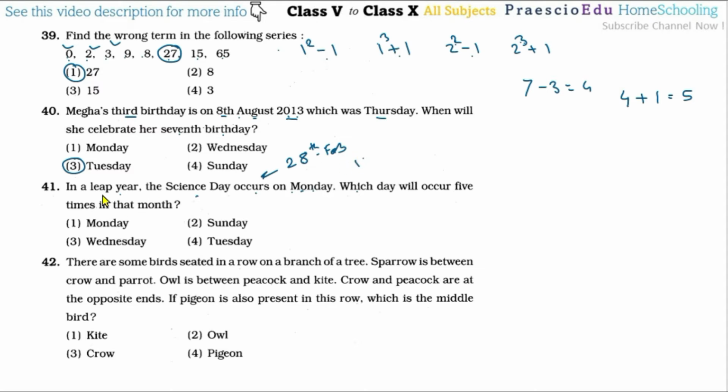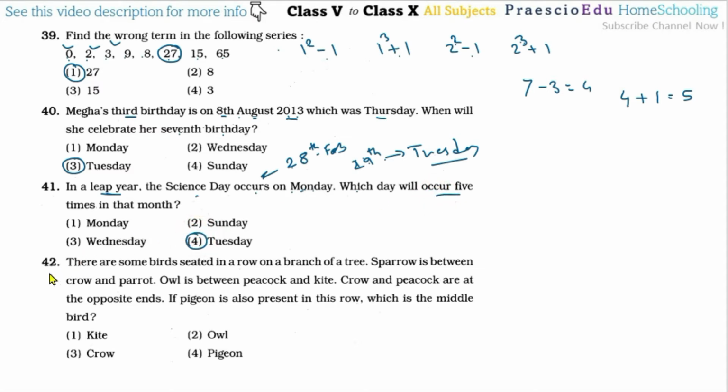But in a leap year, the day which comes on the 29th occurs 5 times. Monday is the 28th, so the 29th will be Tuesday, and Tuesday is the weekday that occurs 5 times. So Tuesday means option number 4 is the correct one.